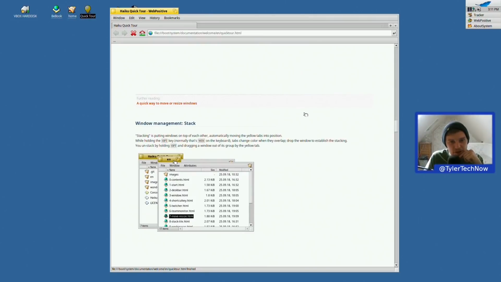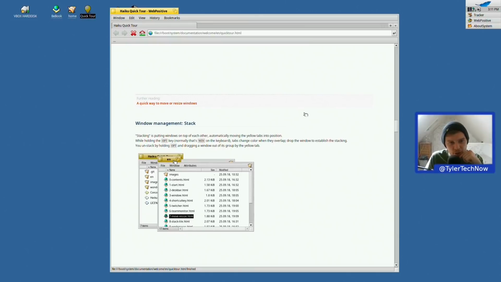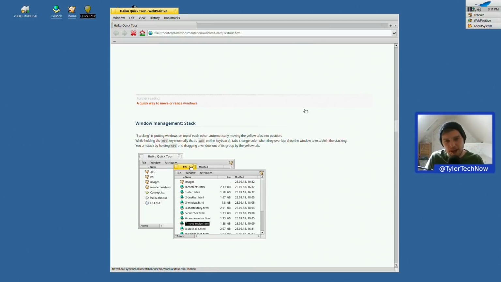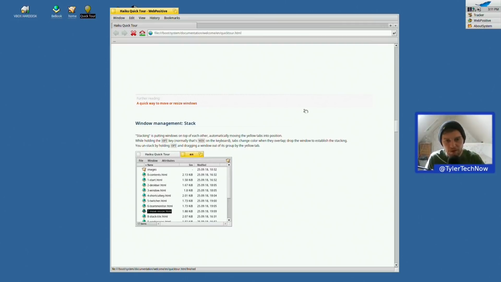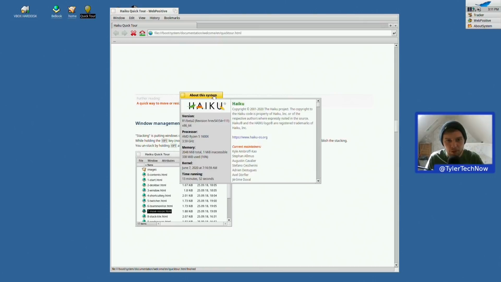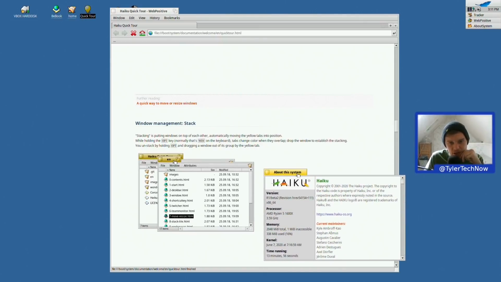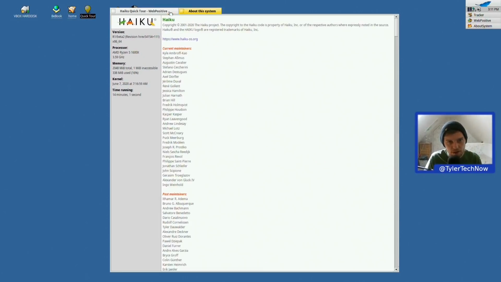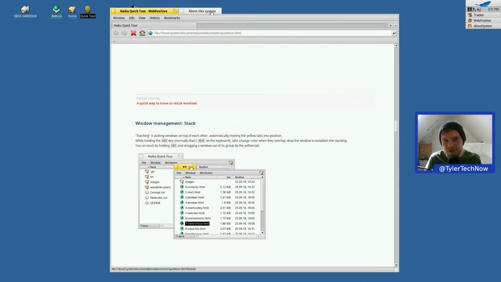Stacking is putting windows on top of each other, automatically moving the yellow tabs into position. While holding the Opt key, normally that's the Win key on the keyboard, tabs change colour when they overlap. Drop the window to establish the stacking. Let's give that a go then. Let's go back to that last window, and we want to hold. While holding the Opt key, tabs change colour. Oh, that's pretty cool. I quite like that. You can do that with any window, and that'll save you space on your desktop. I think that's pretty cool.